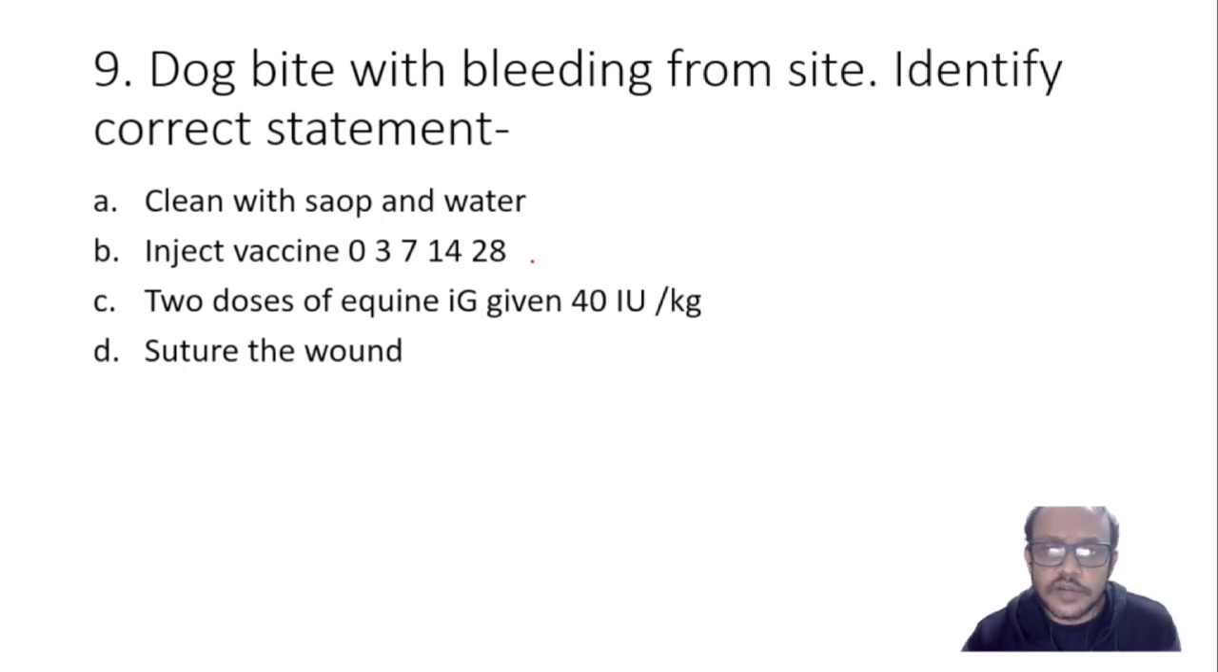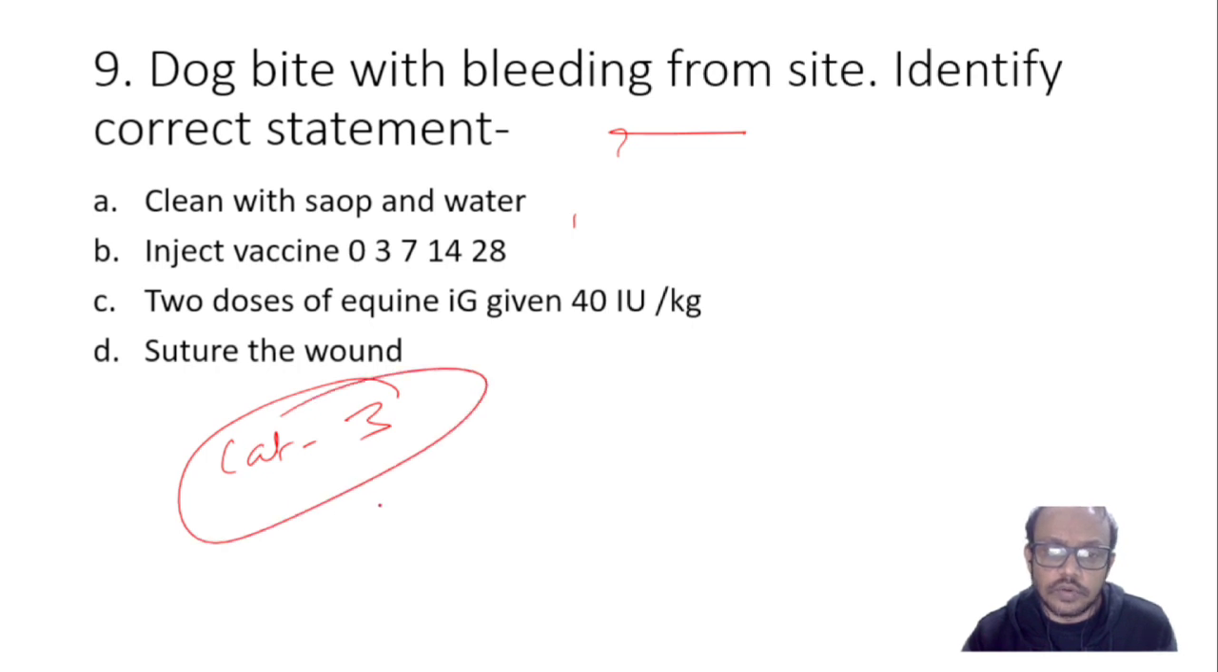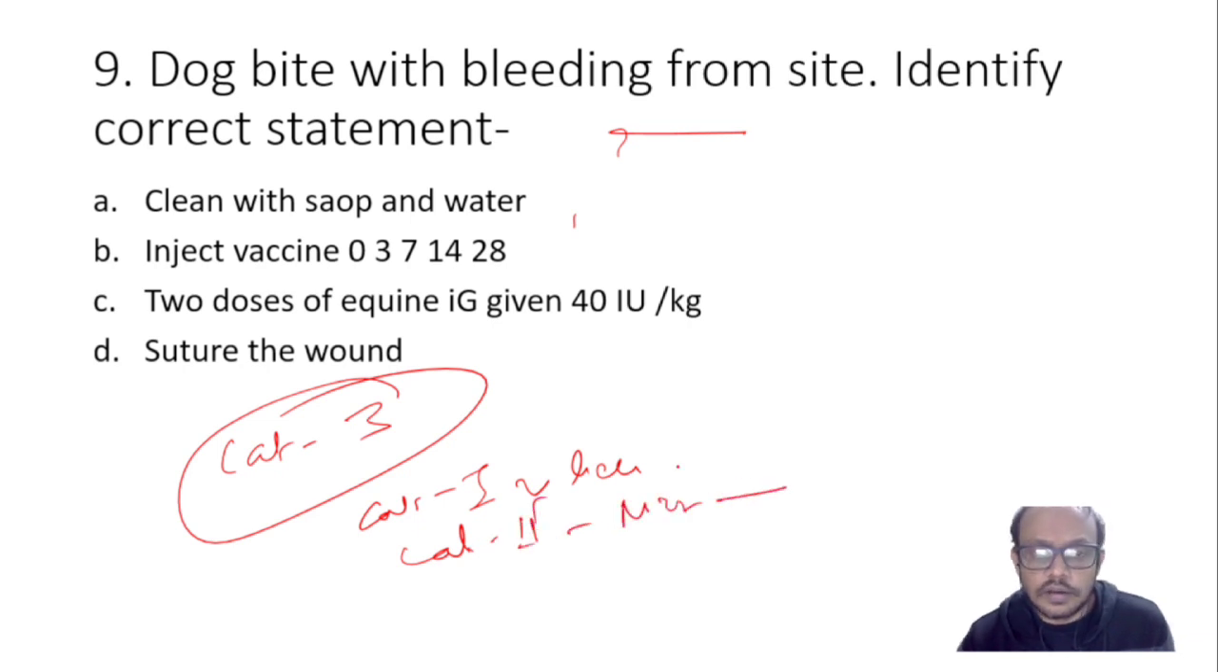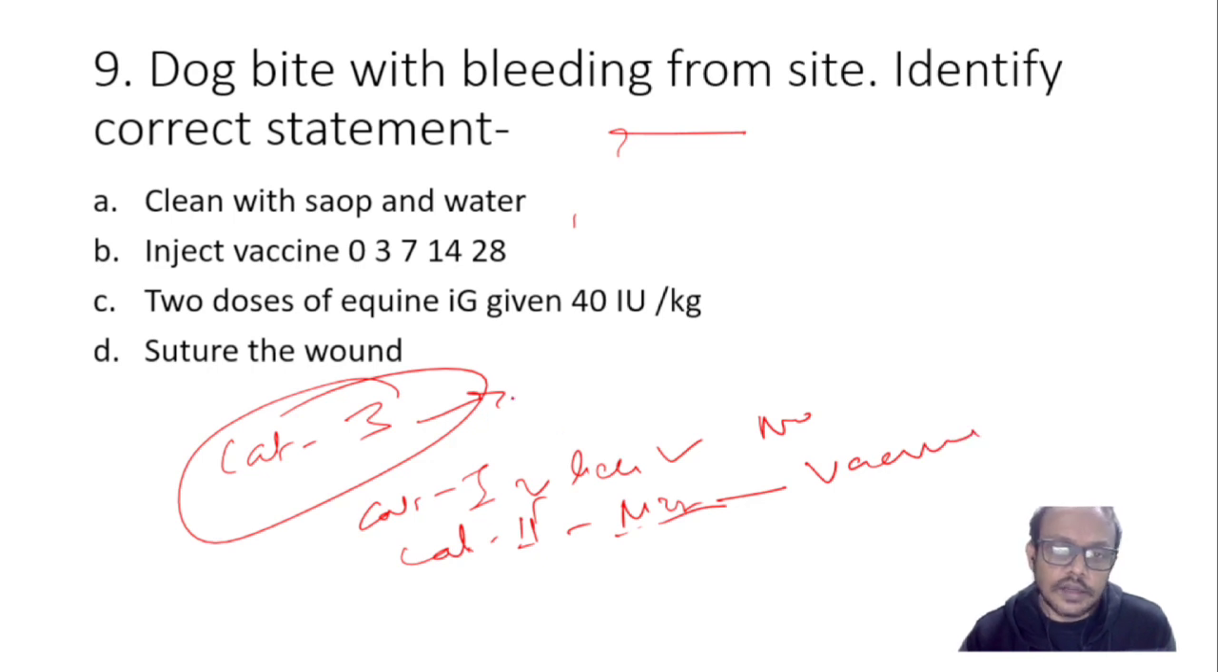Dog bite with a bleeding site: identify the correct statement. So, there is bleeding from the site. What will the category be? Category 3. It is a category 3 wound. In category 1, there are only licks on unbroken skin. In category 2, there are minor scratches without bleeding, and if there is bleeding, it is category 3. In category 1, no vaccine is required. In category 2, vaccine is required, and in category 3, vaccine plus immunoglobulin both are required.